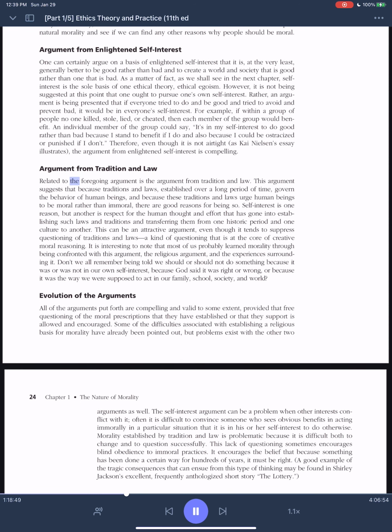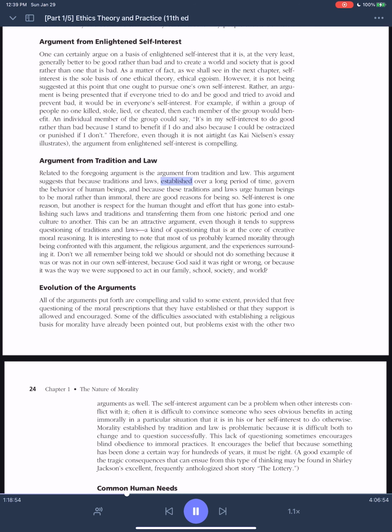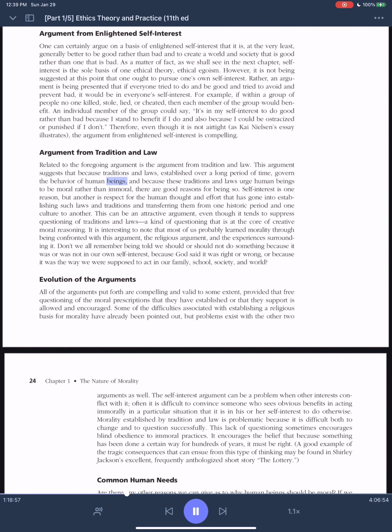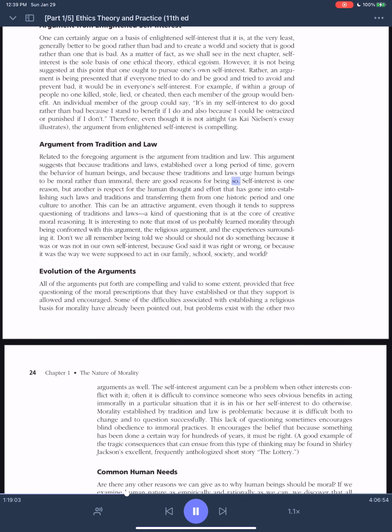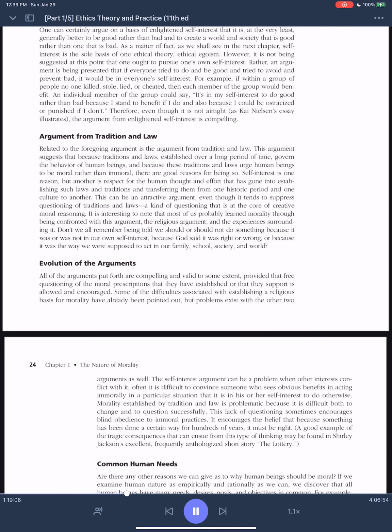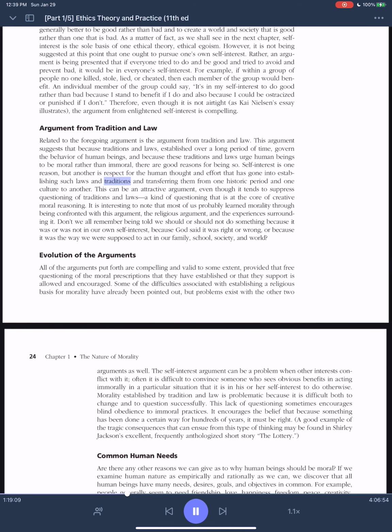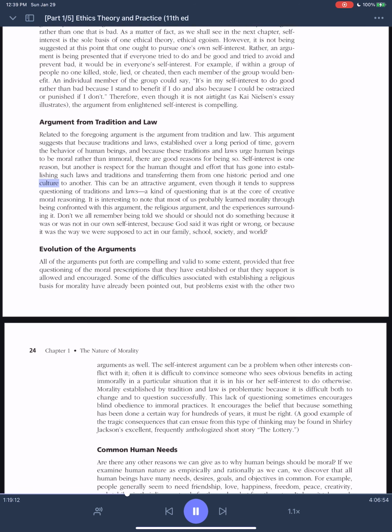Argument from tradition and law. Related to the foregoing argument is the argument from tradition and law. This argument suggests that because traditions and laws, established over a long period of time, govern the behavior of human beings, and because these traditions and laws urge human beings to be moral rather than immoral, there are good reasons for being so. Self-interest is one reason, but another is respect for the human thought and effort that has gone into establishing such laws and traditions and transferring them from one historic period and one culture to another.